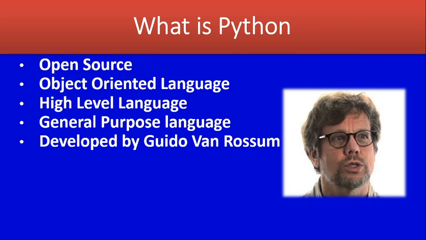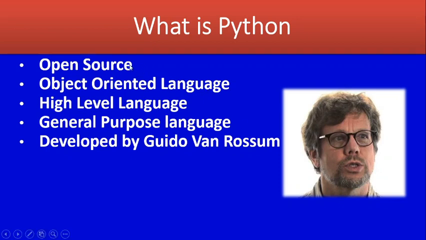So first one, that is developed by Guido van Rossum. Python is a programming language developed by Guido van Rossum, this is the person, in 1991, at the National Research Institute of Mathematics and Computer Science in Netherlands. And presently it is owned by Python Software Foundation.